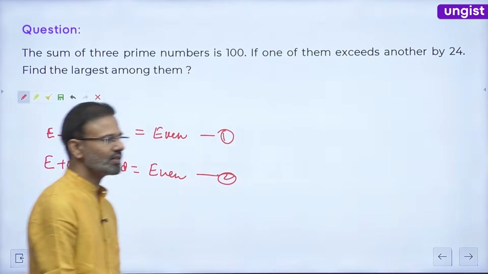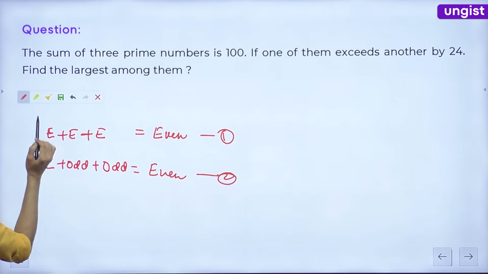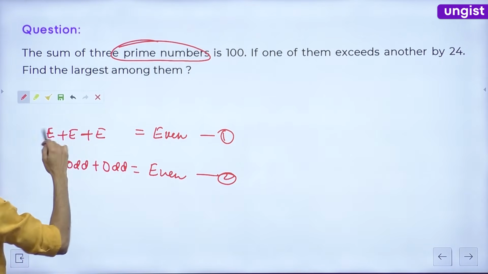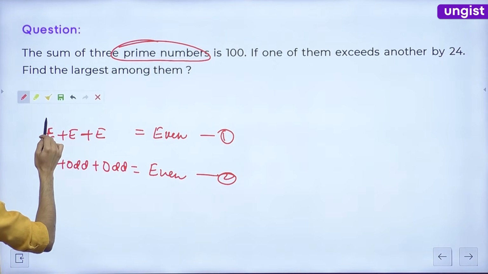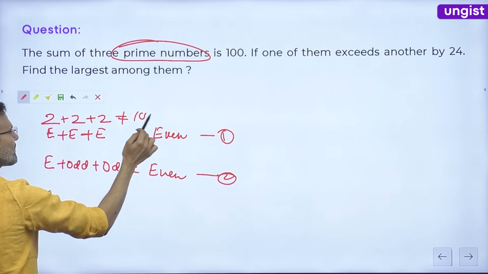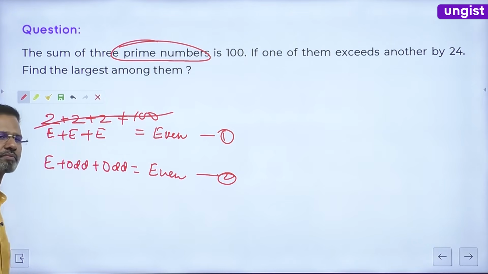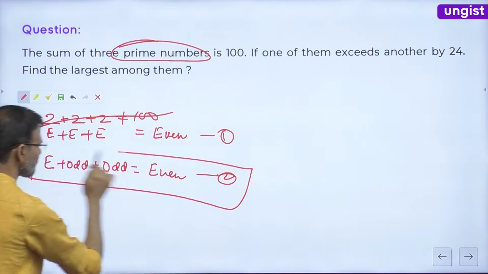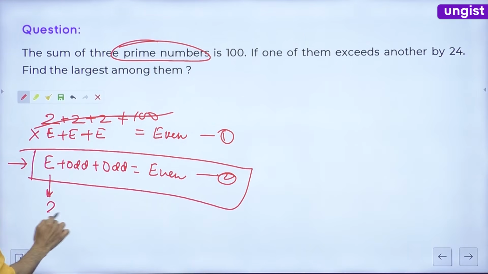Right? See, friends, this case is not possible. The reason is all of them have to be prime numbers, and 2 is the only even prime number, so all of them have to be 2. So 2 plus 2 plus 2 is not equal to 100. ये तो नहीं हो सकता, right? So case 1 won't be the answer, so obviously it lies in case 2 only. ठीक है? And guys, even prime number is 2.